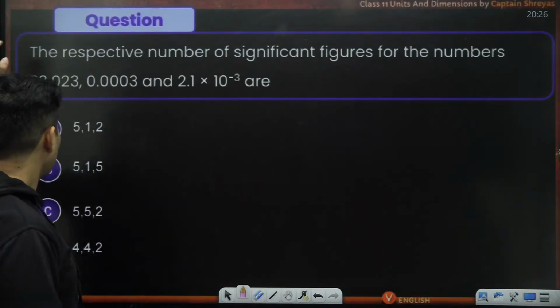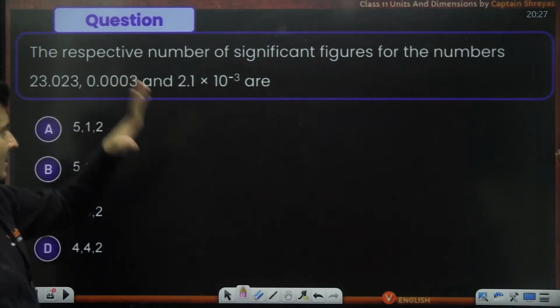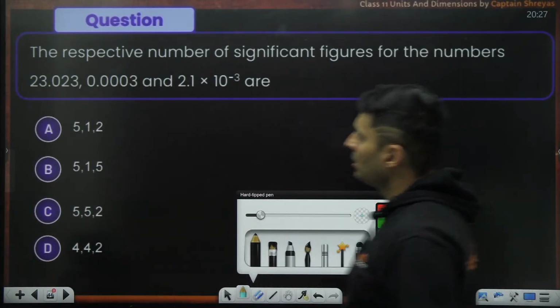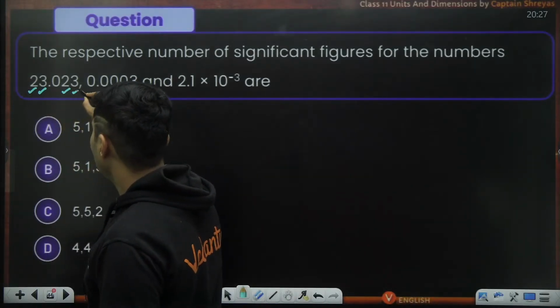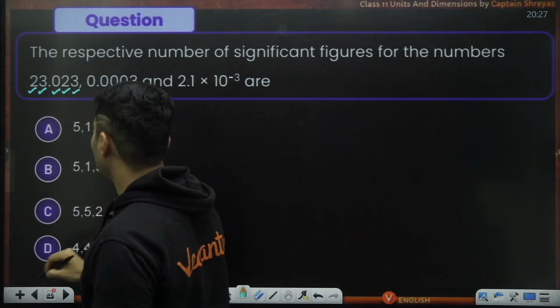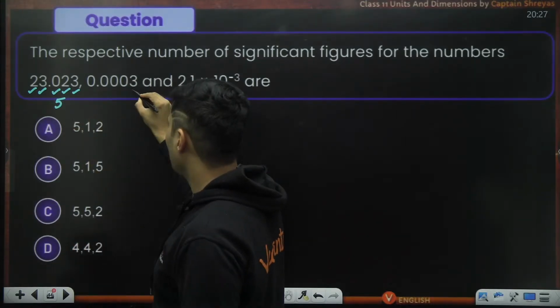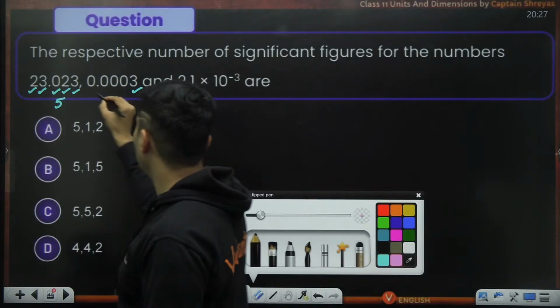Here it is. The respective numbers of significant figures for the numbers this, and this are... come on, direct question, guys. Direct question. Well, 2 is significant, 3 is significant, 2 and 3, and even this 0. So totally 5 significant figures over here. Over here, only one. All zeros are not going to be significant.